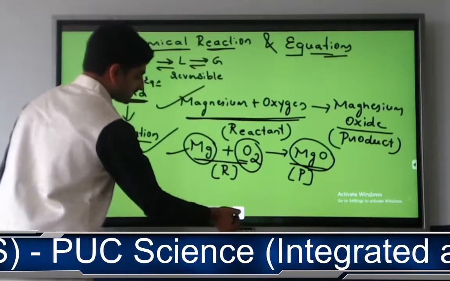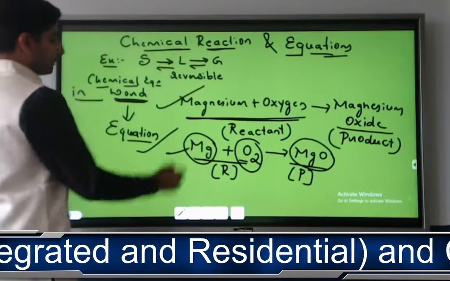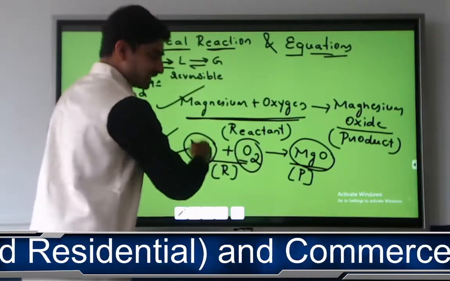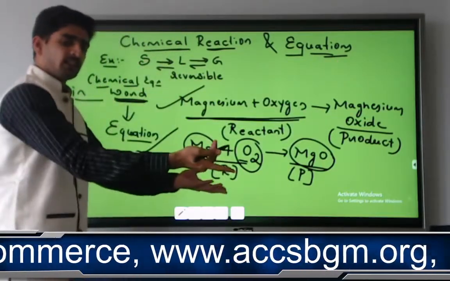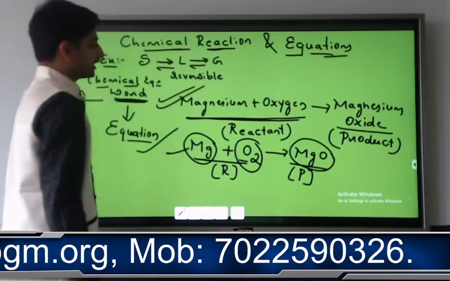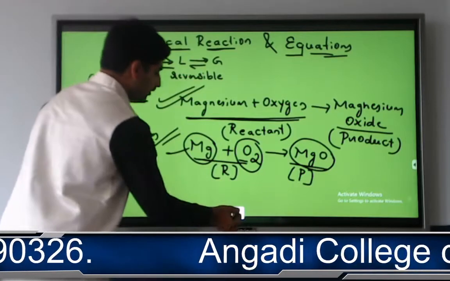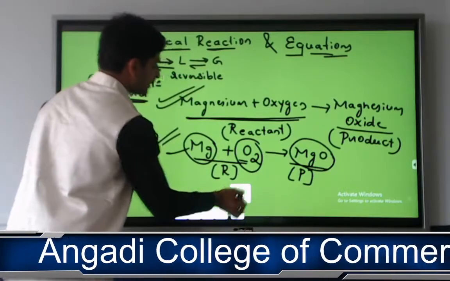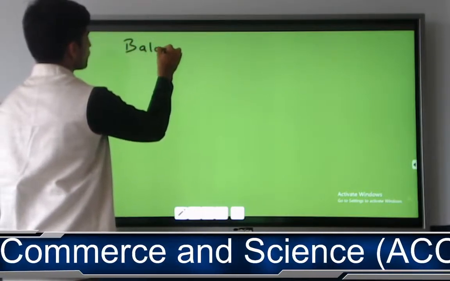So let me take one example. Have you understood up to this? Okay. So now, magnesium and oxygen combined, which had different identities, and produced some different component, which had some other different identity. It is called a chemical reaction. You are going to mention that chemical reaction in words as well as in an equation. Okay. Now we need to understand how to balance this chemical equation.